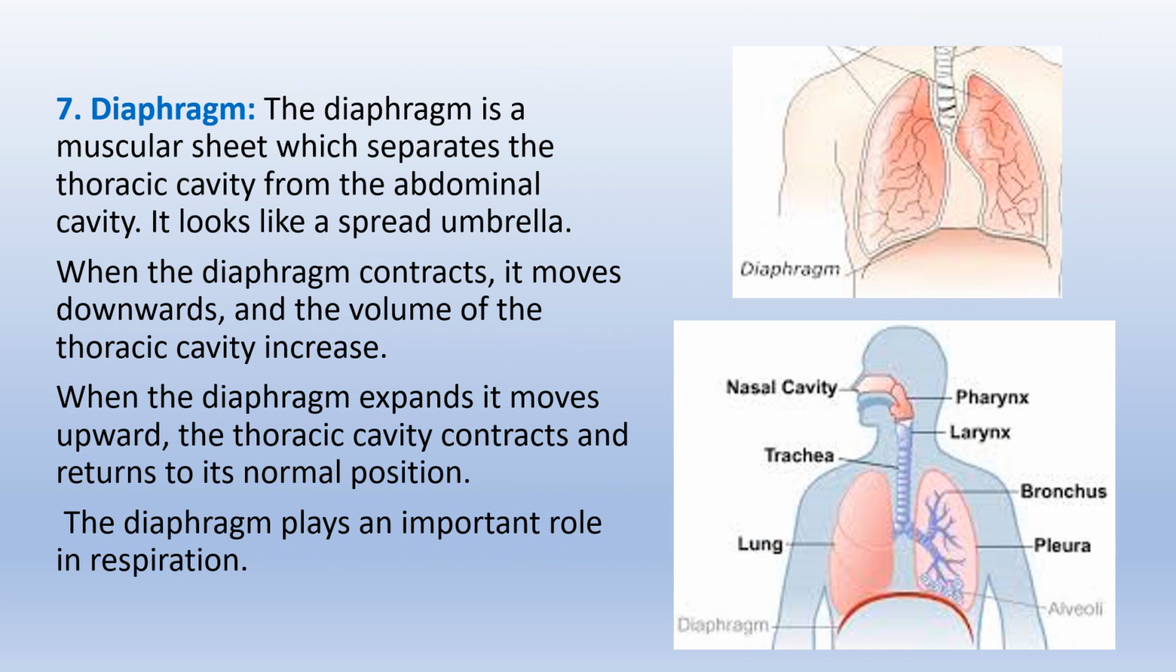Diaphragm. The diaphragm is a muscular sheet which separates the thoracic cavity from the abdominal cavity. It looks like a sprayed umbrella. When the diaphragm contracts, it moves downwards and the volume of the thoracic cavity increases. When the diaphragm expands, it moves upward, the thoracic cavity contracts and returns to its normal position. The diaphragm plays an important role in respiration.